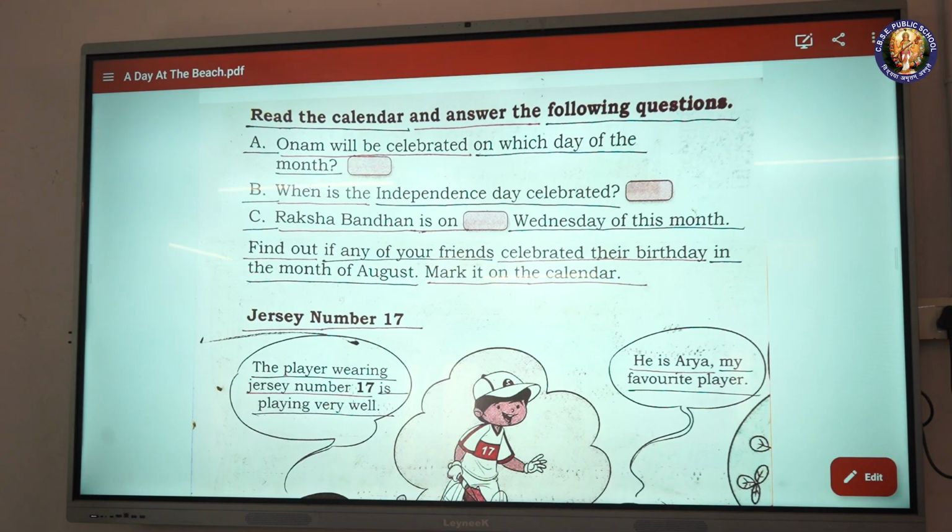Jersey number 17. Jersey number 70. The player wearing jersey number 70 is playing very well. He is Arya, my favorite player.